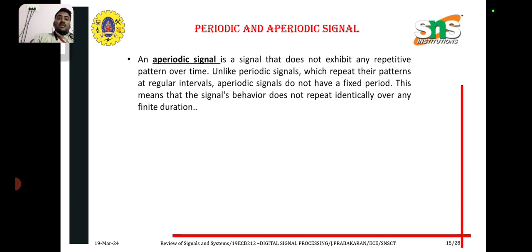And an aperiodic signal is a signal that does not exhibit any repetitive pattern over time. Unlike periodic signals, which repeat their patterns at regular intervals, aperiodic signals don't have a fixed period. This means that the signal's behavior does not repeat identically over any finite duration.